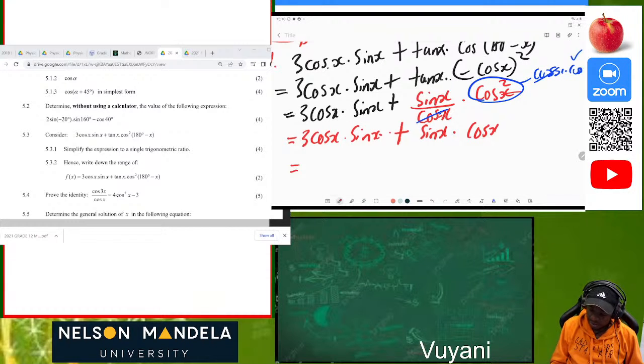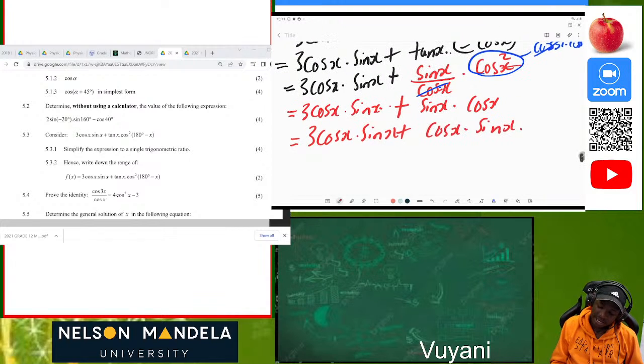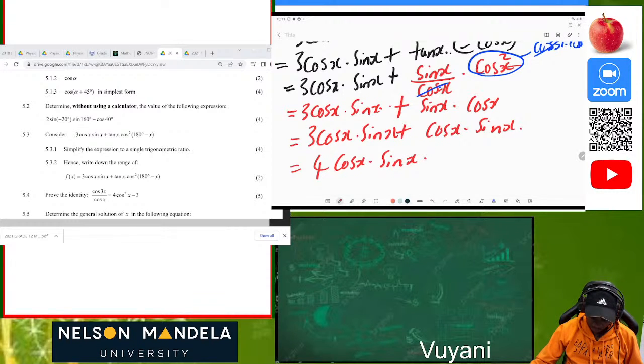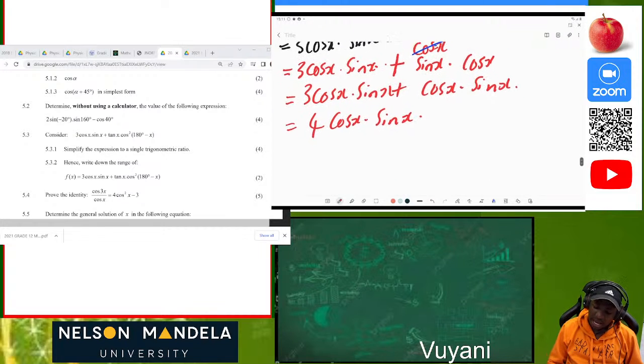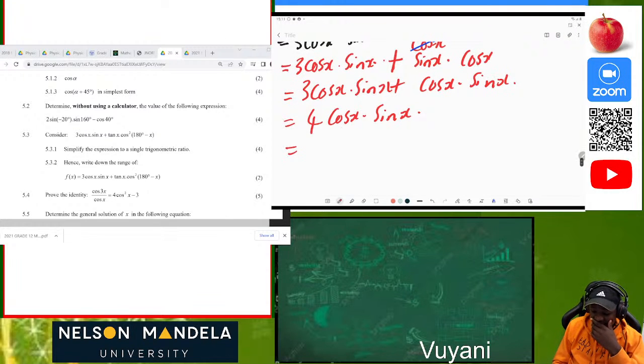So 3 cos of x, let's just rewrite it in the same way, multiplied by sine x plus cos of x multiplied by sine x. So it's like we are saying 3x plus x is the same as 4 cos of x times sine of x. Then you get all your 4 marks just for being able to do this. And after that, do you see that this can be written as 2 multiplied by 2 cos x sine x.